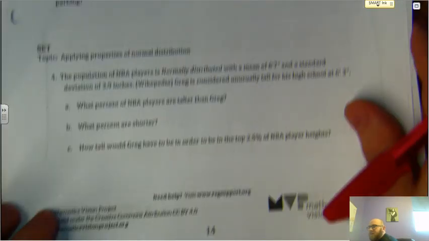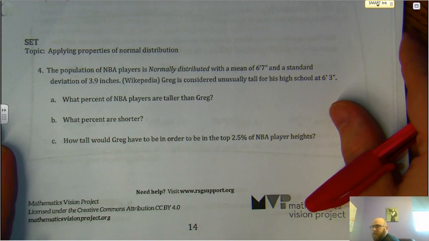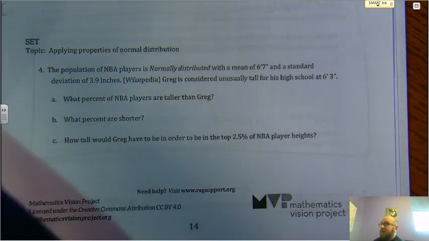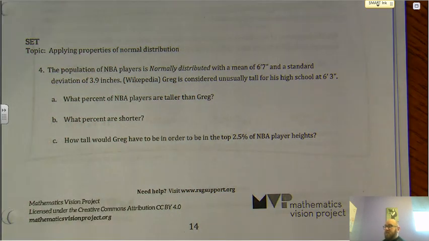Applying the properties of normal distribution. Okay, so if we look at the population of NBA players, and we're assuming it's a normal distribution with a mean of 6 feet 7 inches and a standard deviation of 3.9 inches, Greg is considered unusually tall for his high school at 6 feet 3 inches. So what percentage of NBA players are taller than Greg?